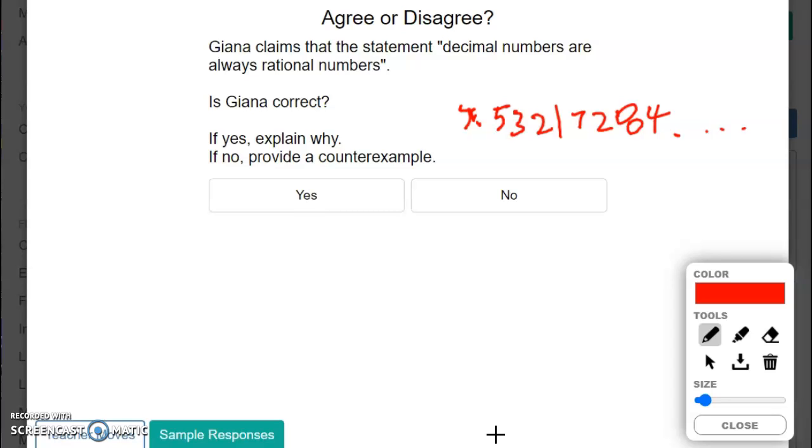If it's not repeating, that means it goes on forever, or it's not terminating. That means it's not repeating and it's not stopping anywhere. It goes on forever. In this case, this will be an irrational number. So I do not agree with Gianna.